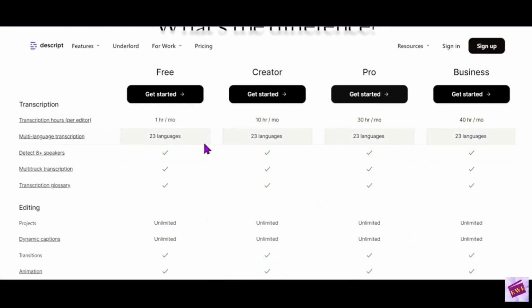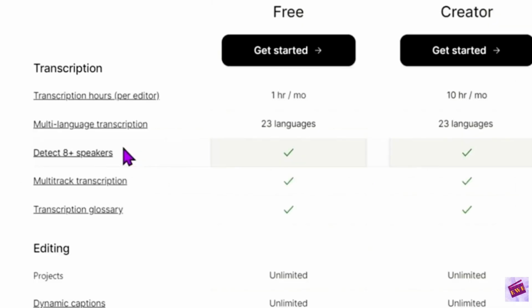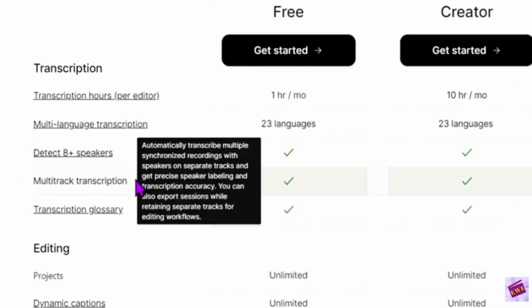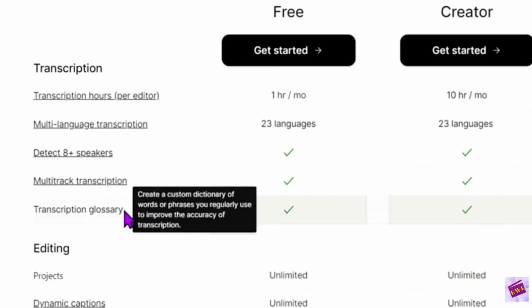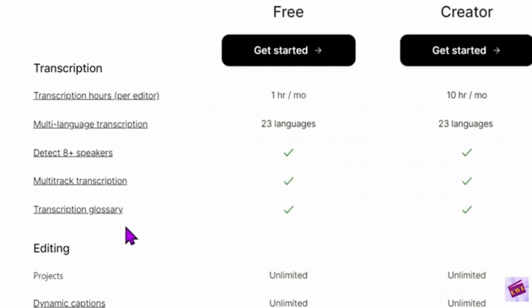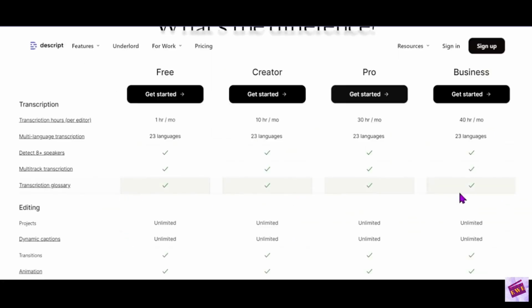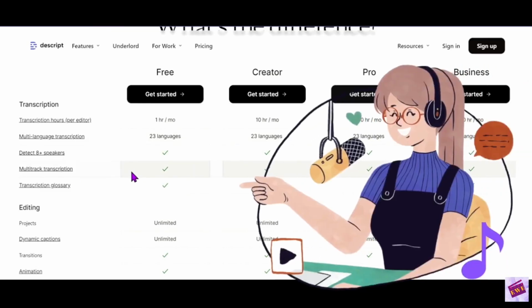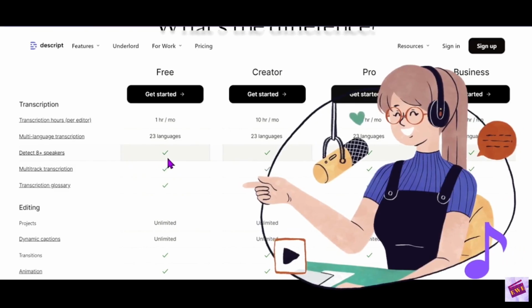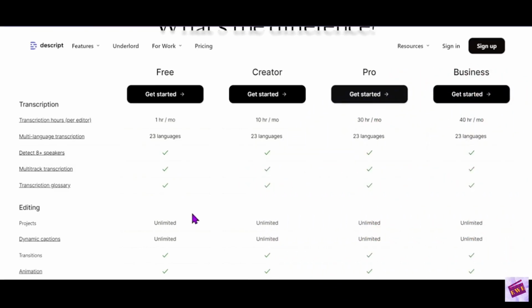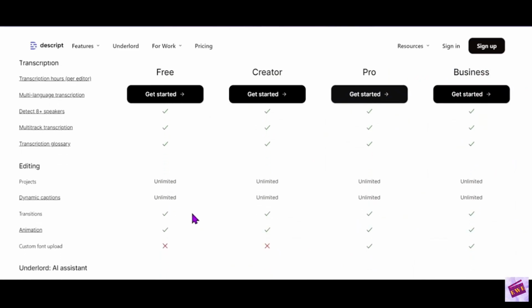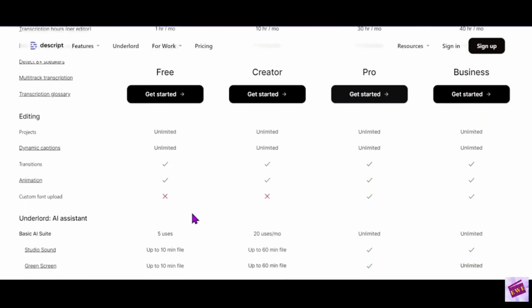All of the plans let you edit in 23 different languages. And these features right here detect 8 or more speakers, multi-track transcription and transcription glossary. These come with all of the plans. And so if you are a podcaster, you could still easily use this free plan for the podcast, depending on some of these other features down below that you might want to use.